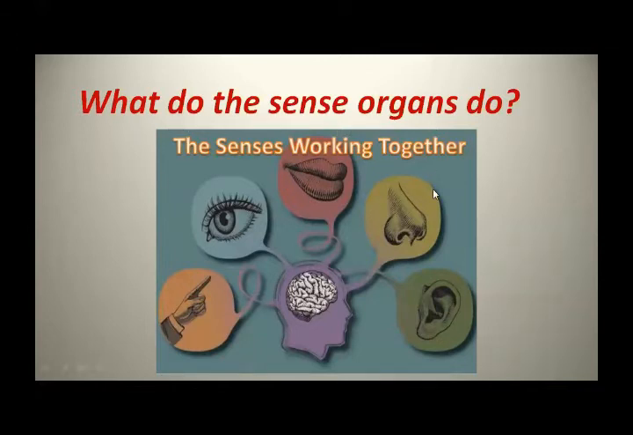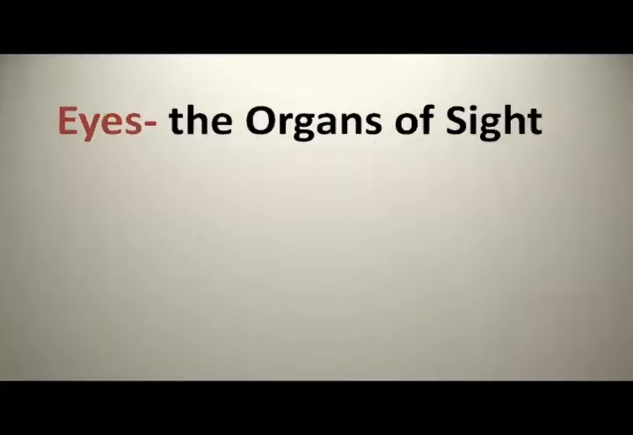So our sense organs help us to live better. They are constantly busy taking in information and sending it to our brain without our knowing. Okay, so this is about what the sense organs do. Have you got it? Now let's see how each sense organ works.